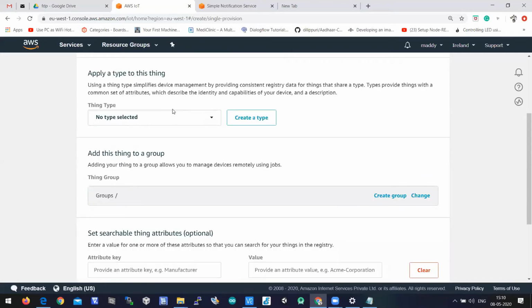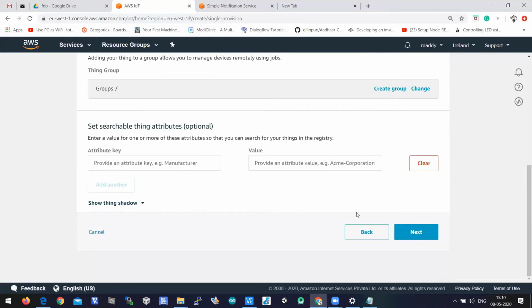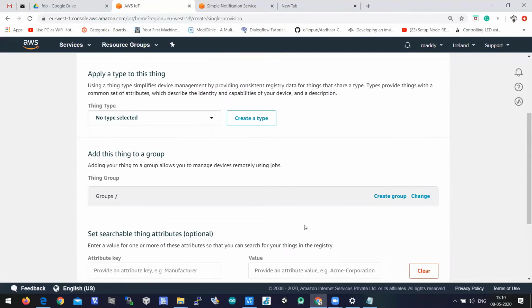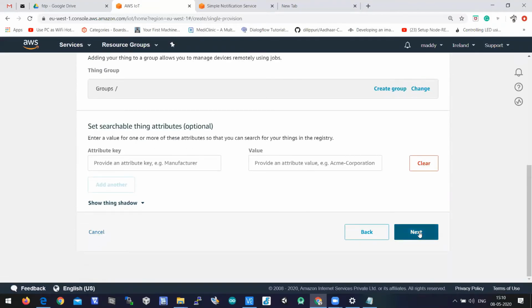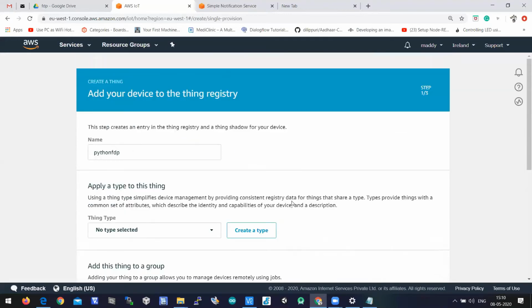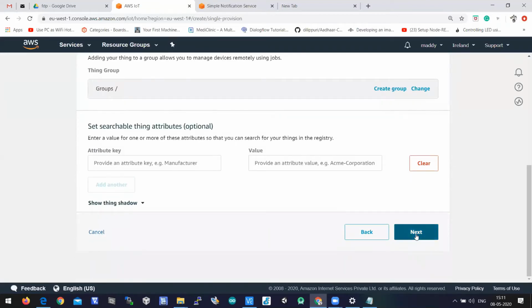As a group is not created, you don't have any group to select here. You can click on next. A group has to be created when you have a bulk number of things. But here there is no bulk number of things, as we have clicked on single object creation, right? So Python FTP is the name, and let's click on next.